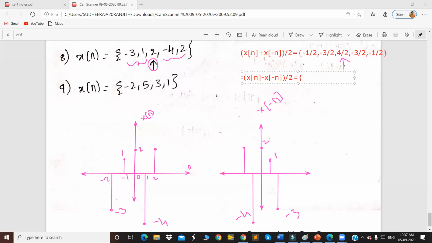So if we want to find the odd component, first we should find x of n minus x of minus n. Minus 5 by 2. Good.